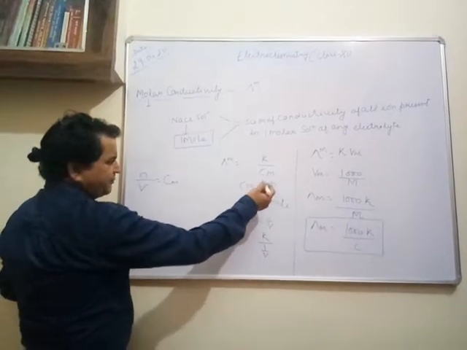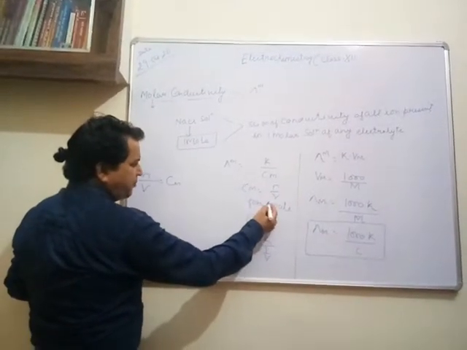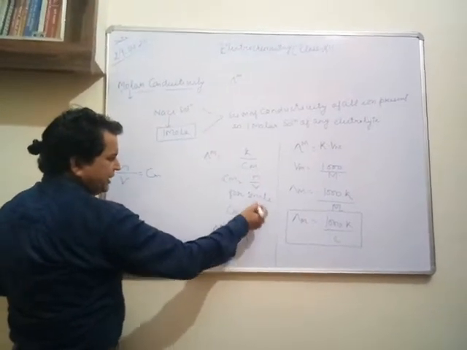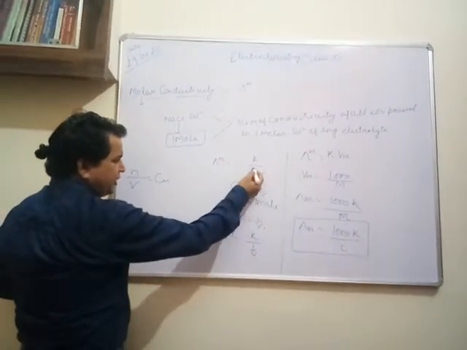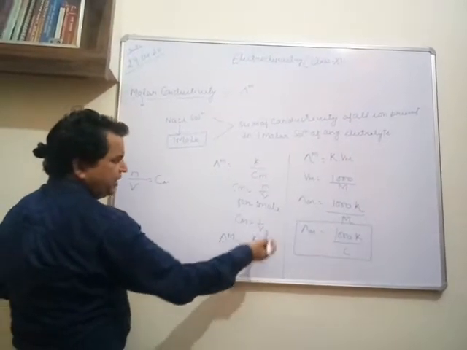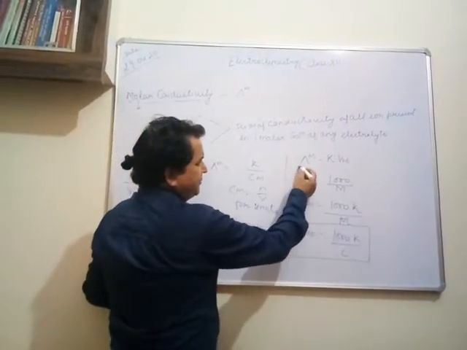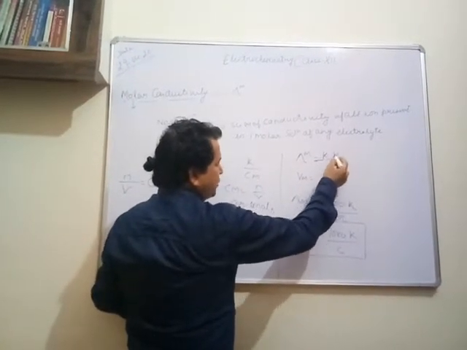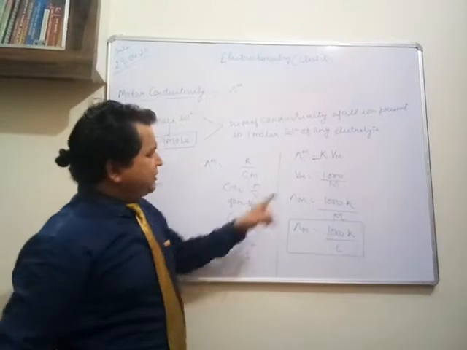Now if the number of moles is 1, then C can be written as 1 upon V. If I put the value of 1 upon V here, lambda m is equal to kappa upon 1 upon V, so lambda m is equal to kappa times Vm, the molar volume.